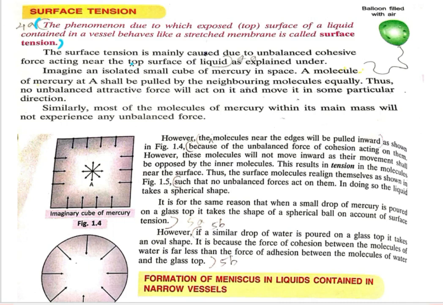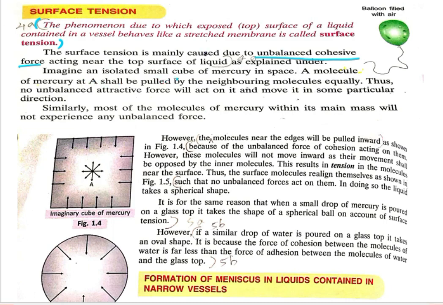Then a question may arise: why does it cause surface tension, or why is there a stretching on the top surface? The surface tension is mainly due to the unbalanced cohesive force. We have already discussed the cohesive force: the same type of force between the same type of particles is the cohesive, attractive force. So surface tension is mainly caused due to the unbalanced cohesive force acting near the top surface of a liquid. Okay, and we will explain this here.